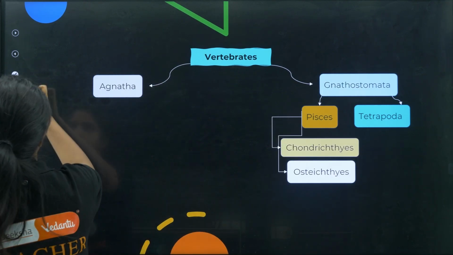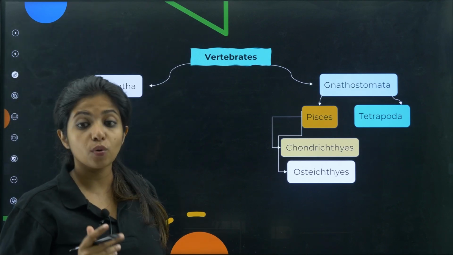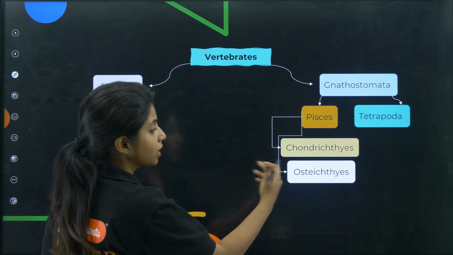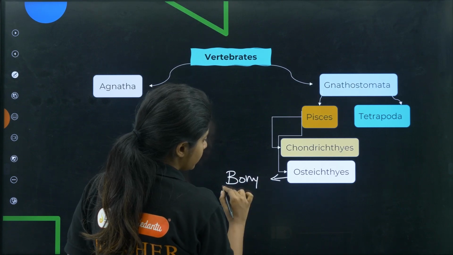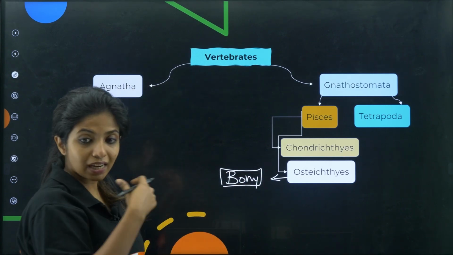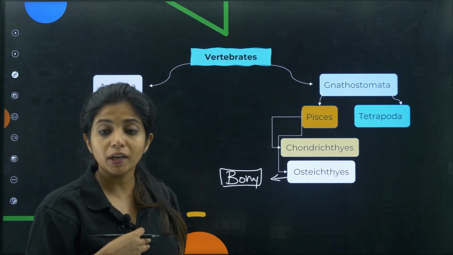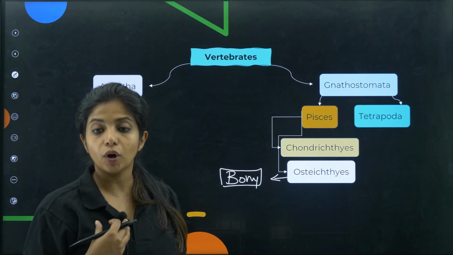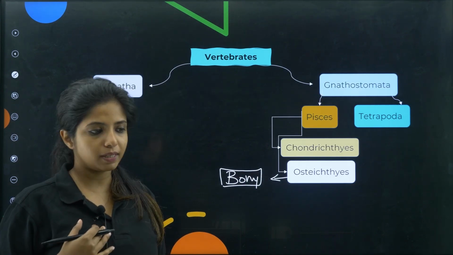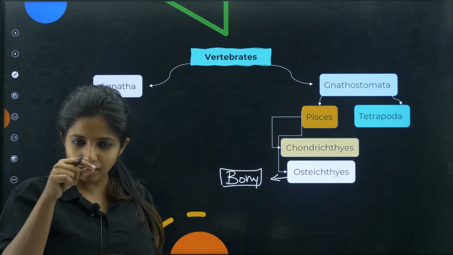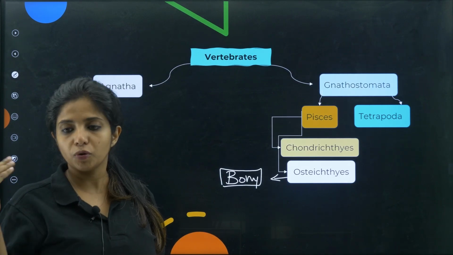Now, bone has O sound, bone. So, osteichthyes you can remind like that. Basically, the fishes that have a bony endoskeleton, that is the inner skeleton that they have, is made up of bones. That is why you call them bony endoskeleton. You call this as osteichthyes. Can you give an example? Basically, katla, rohu, everything where you can find this spiny things, you call this bony endoskeleton.